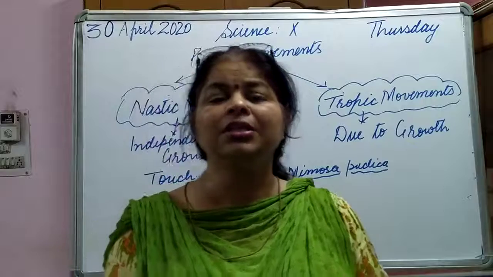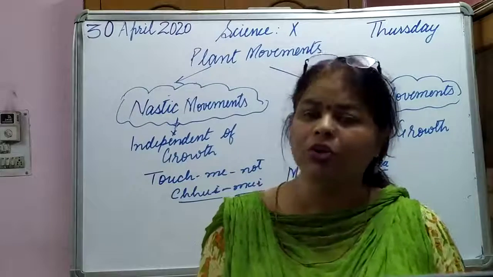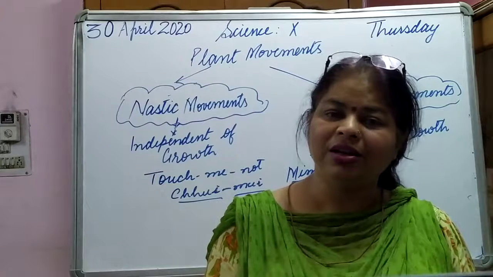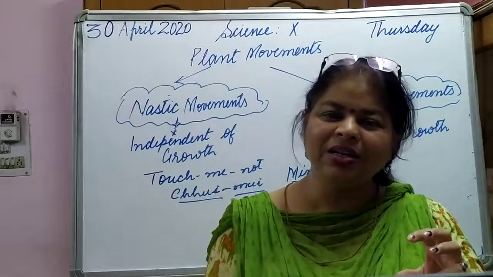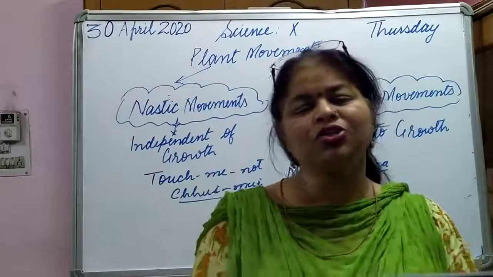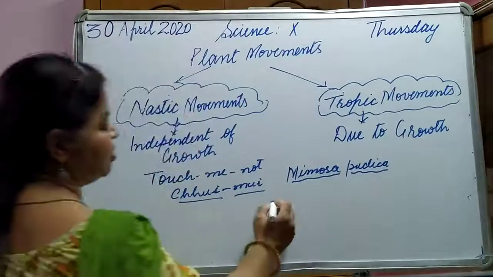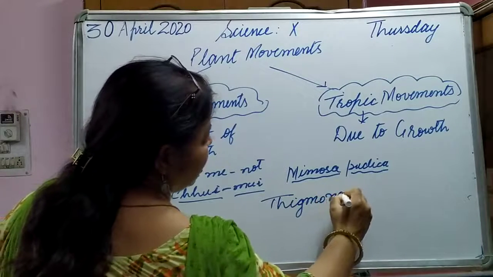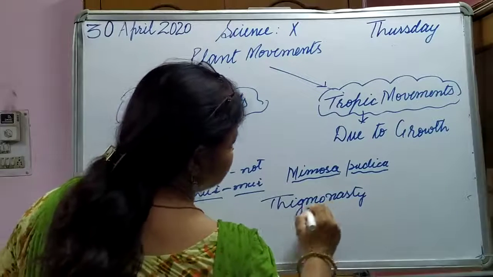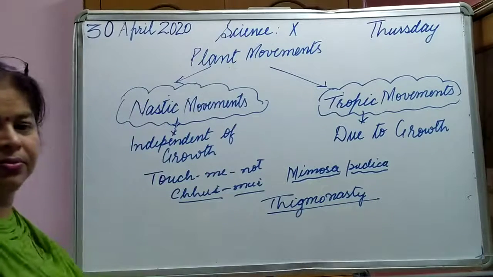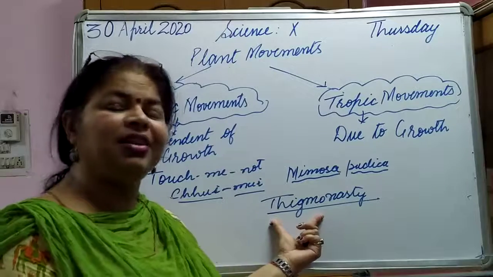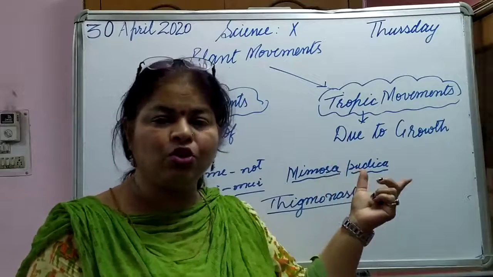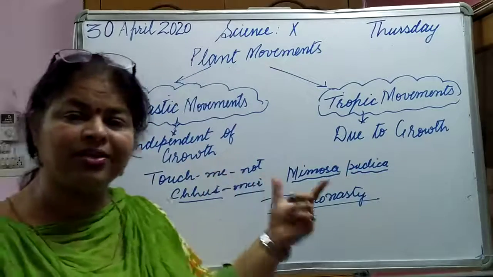So this plant is responding to a stimulus which is touch. And this phenomenon in which a plant responds to touch is known as thigmonasty. The word thigmo is related to touch and nasty is for nastic movements. So I hope the concept of nastic movement is clear to you.